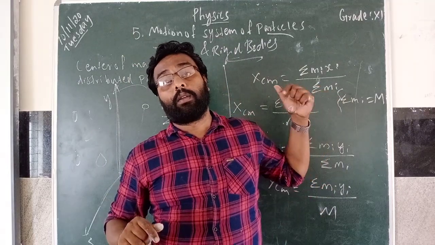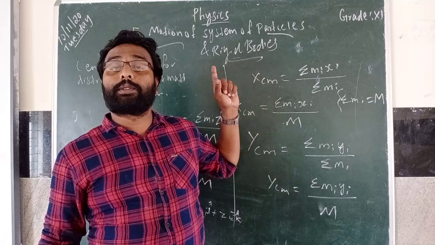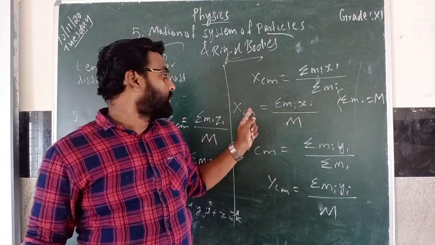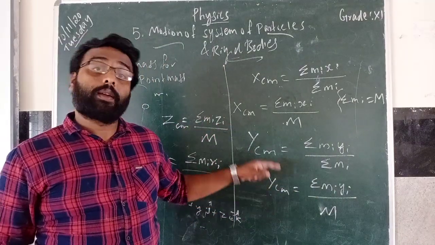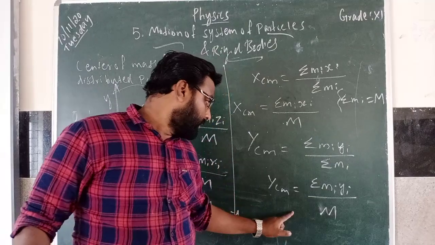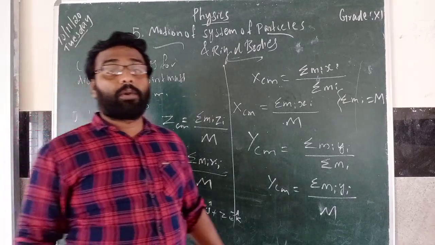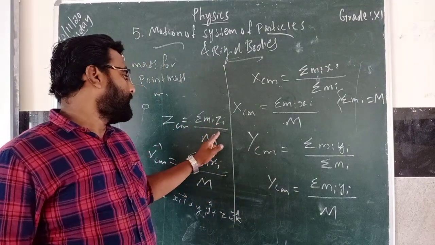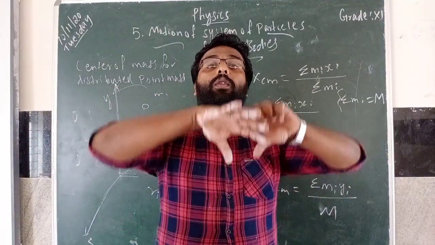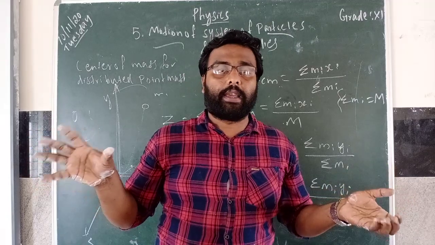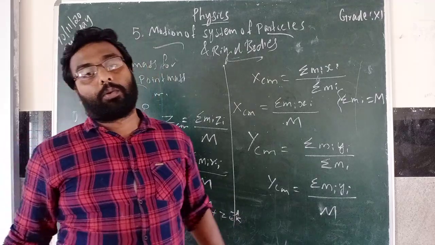What equation? To find the center of mass for this distributed mass in the x coordinate system, you can use xcm is equal to sigma mi xi by M, and for the y coordinate system you can use ycm equal to sigma mi yi by capital M, and for the z coordinate system sigma mi zi by capital M. Capital M means the total mass, and for the whole mass we can find it by using the formula sigma mi ri by the total mass M.